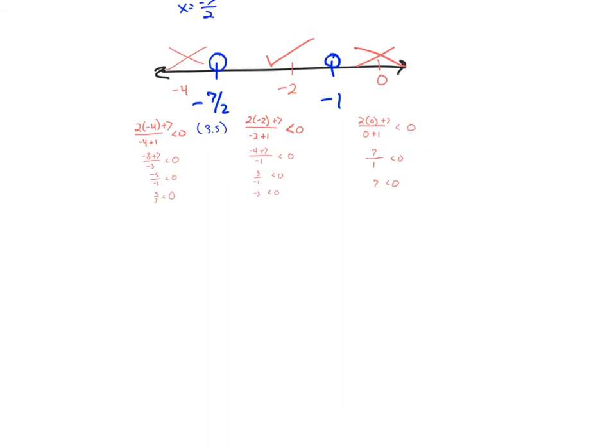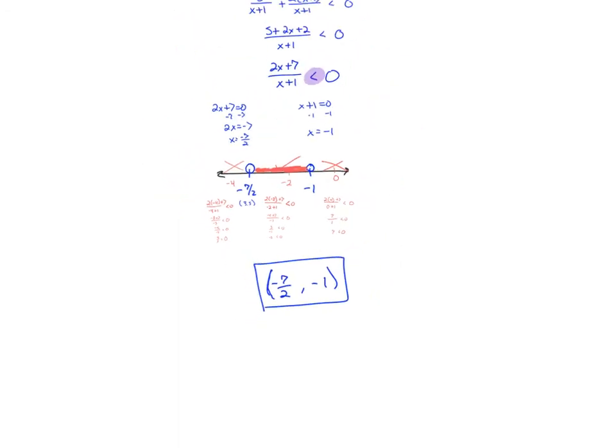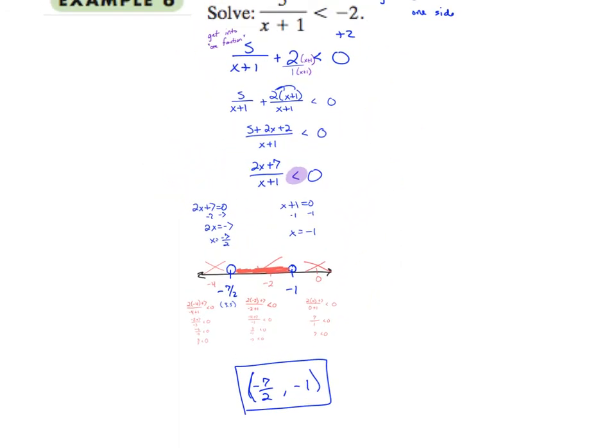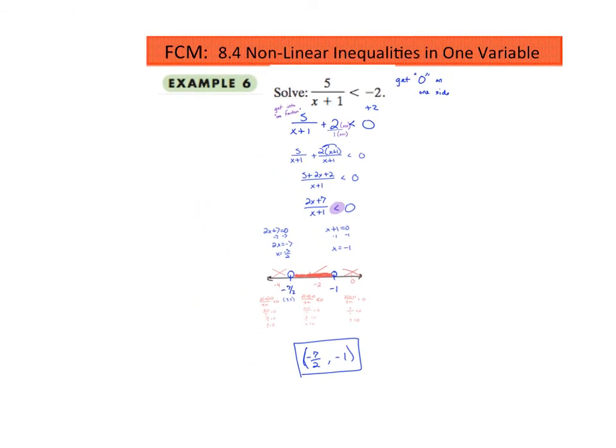All right, so my final answer is everything in the middle interval, because that's the only section that passed. So -7 halves all the way to -1, parentheses for both since they have open circles. Okay. All right, that is it.